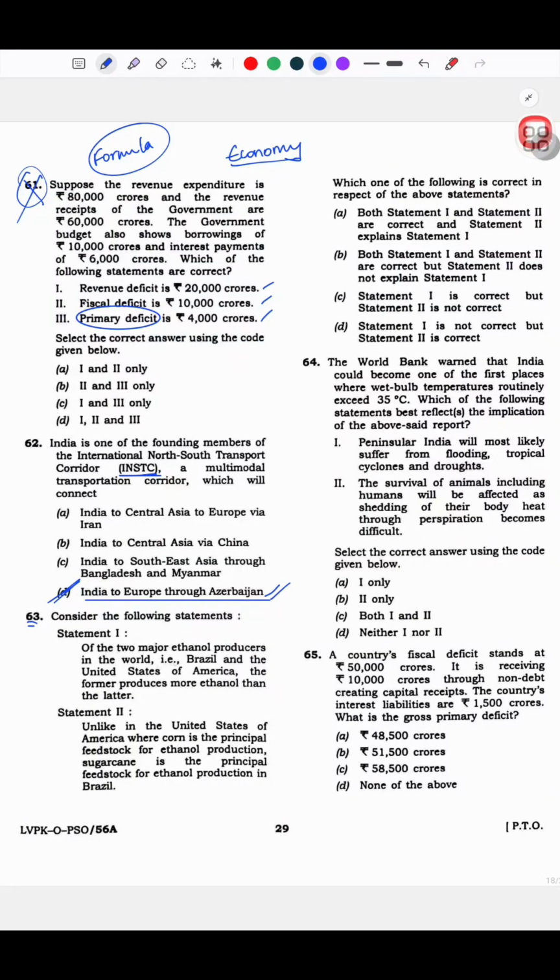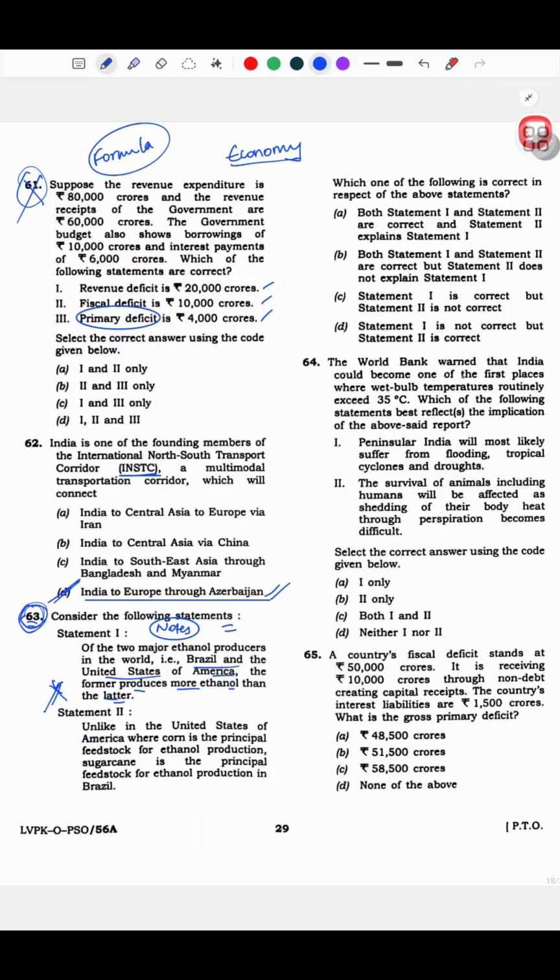63. Of the major ethanol producers in the world, Brazil and United States of America, the former produces more ethanol than the latter. This is my bad. This was discussed. This was there in notes also, but I did not go through that, and I missed this statement. So yeah, I did not mark this. But apparently this one was an easy one.